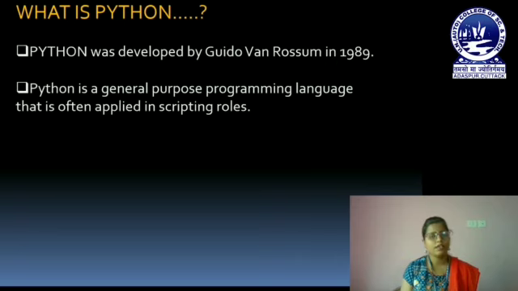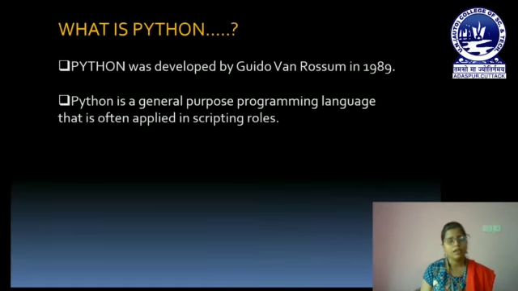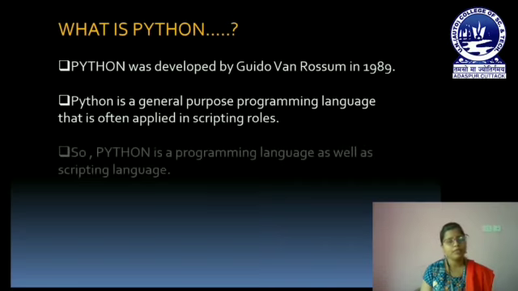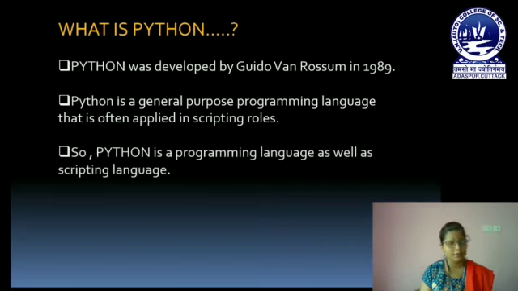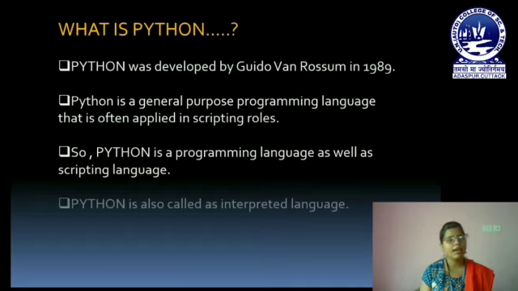All these fields use Python, and the most popular IT companies like Google, Facebook, Instagram, Spotify, Netflix are also using Python. Okay, so we can say Python is a general purpose language as well as a scripting language, and it is also an interpreted language.